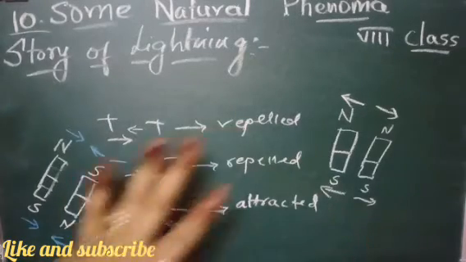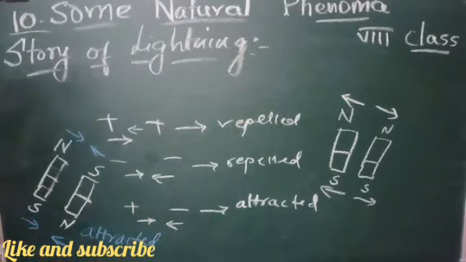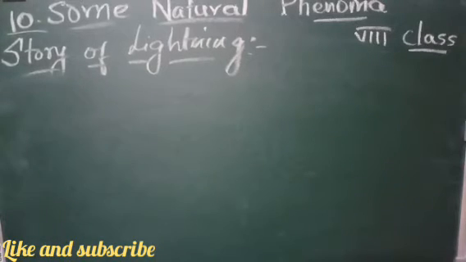So these are the things which take place due to charges. Similarly, we have learned about the demonstration of transfer of charges, and about the electroscope. In today's class we are going to learn about the story of lightning. What do you think I am talking about here?